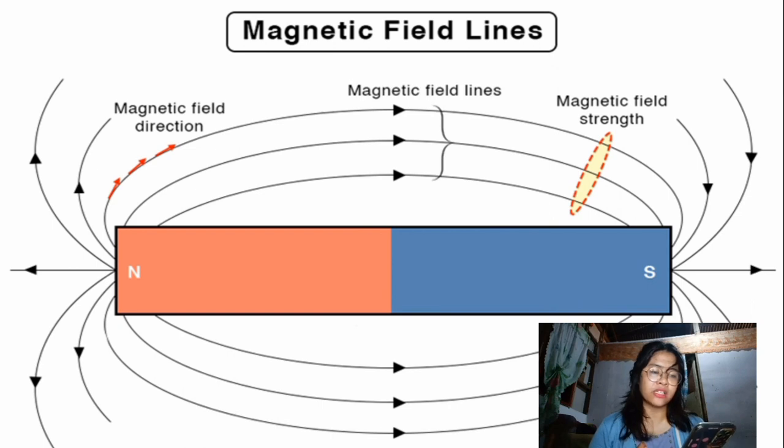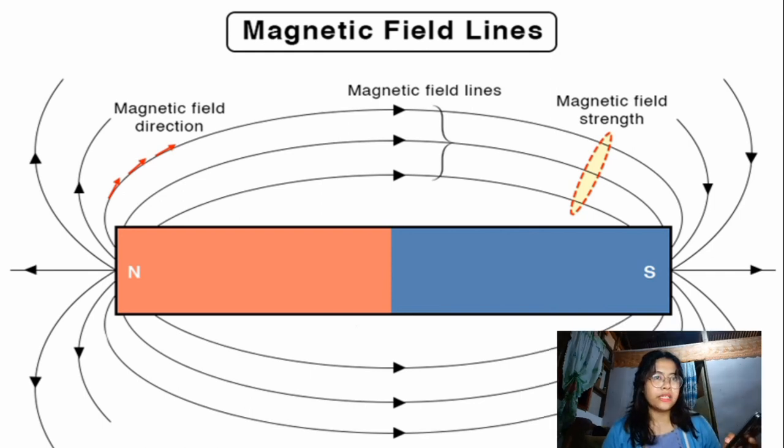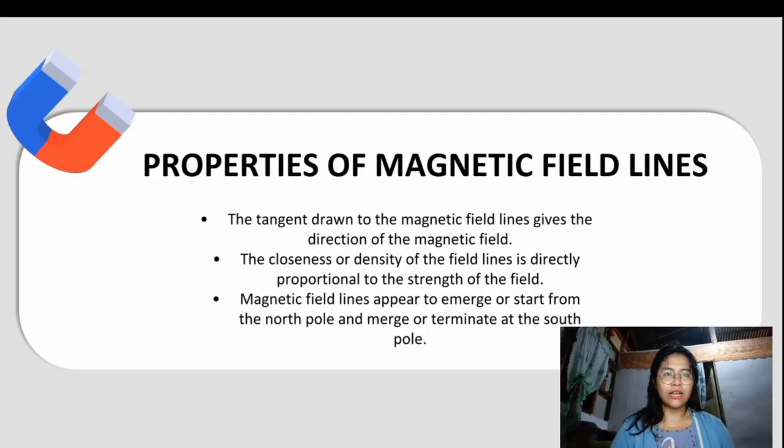The magnetic field is stronger towards the south and north poles of the magnet, and it weakens as it goes away from the pole. Also, magnetic field lines are only a visual representation that is used to represent the magnetic field.